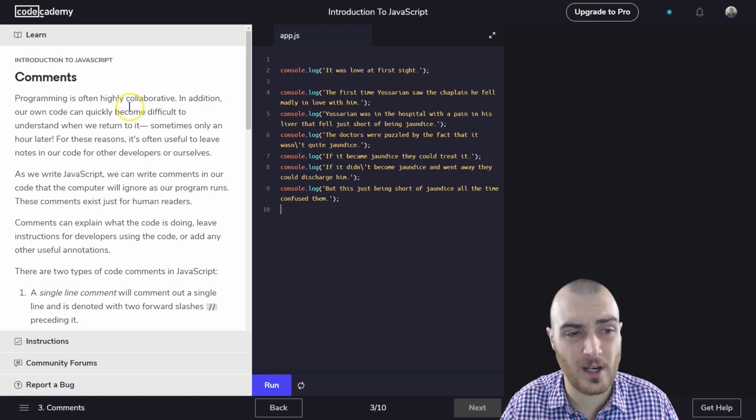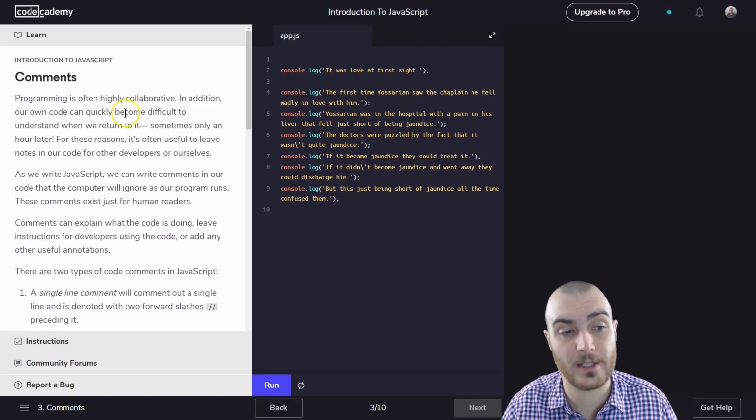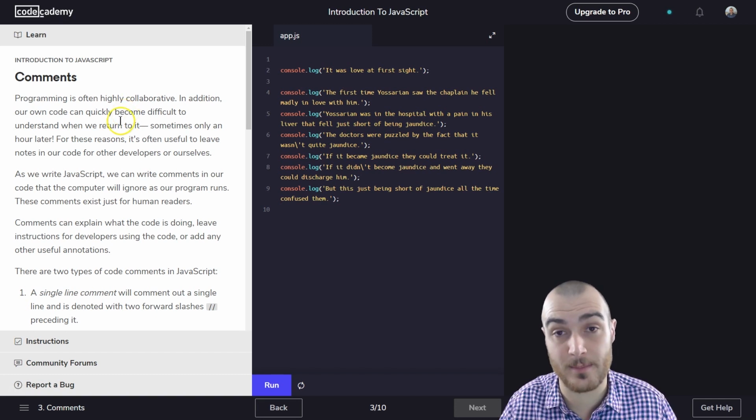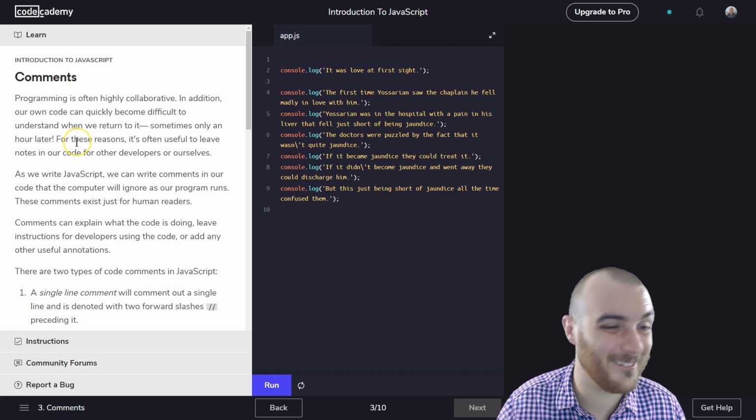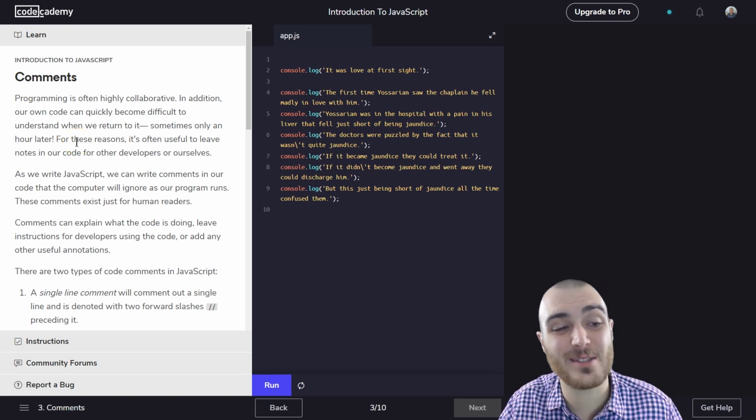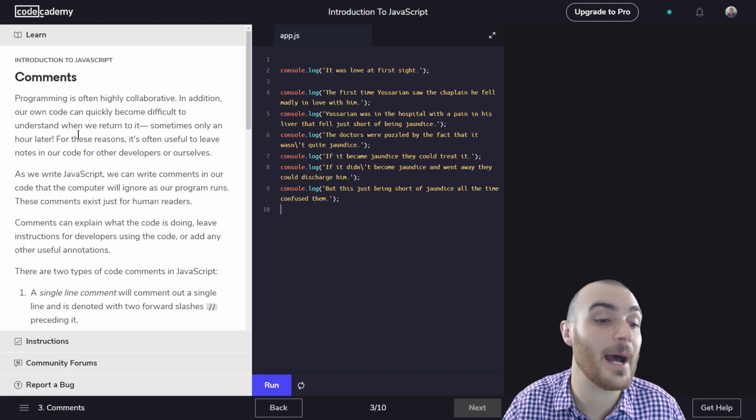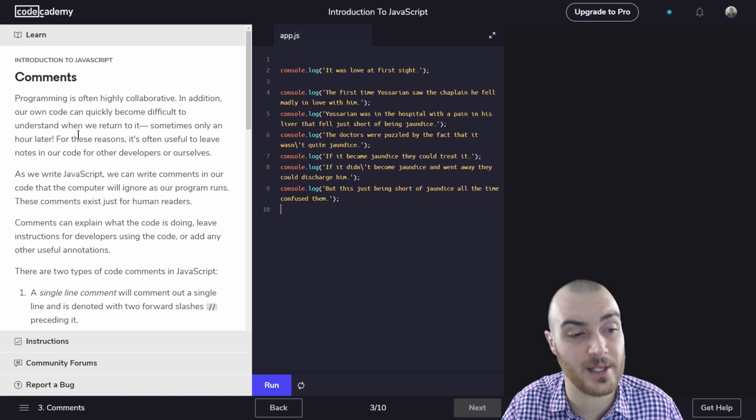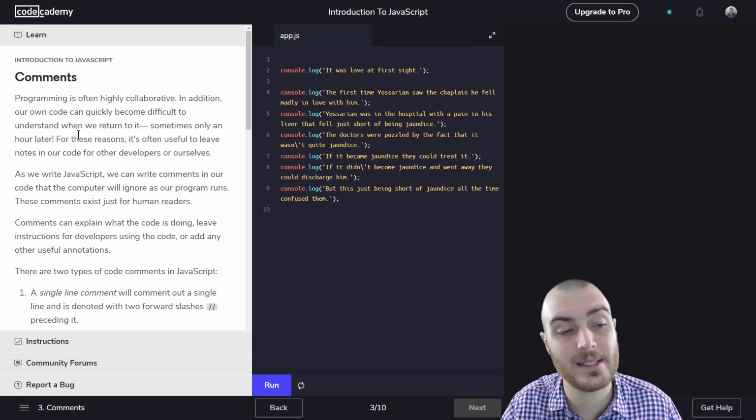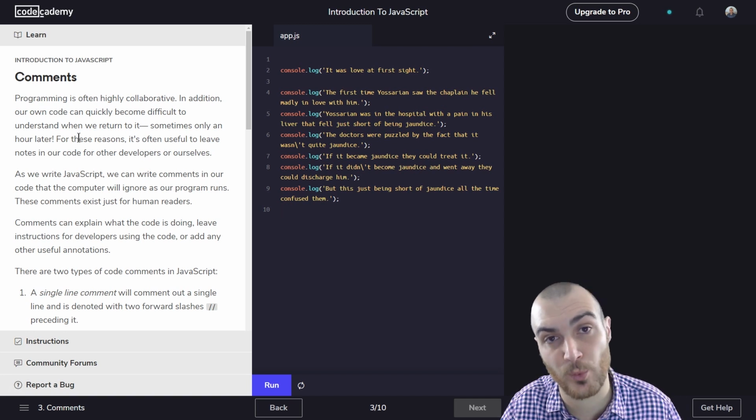Comments. Programming is often highly collaborative. In addition, our own code can quickly become difficult to understand when we return to it, sometimes only an hour later, sometimes 10 minutes later. Honestly. For these reasons, it's often useful to leave notes in our code for other developers or ourselves. As we write JavaScript, we can write comments in our code that the computer will ignore as our program runs. These comments exist just for human readers.